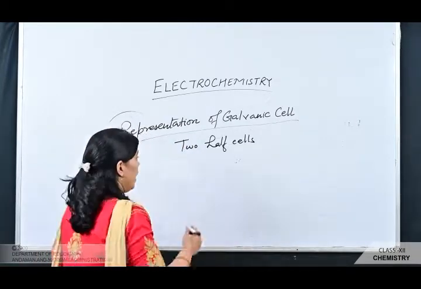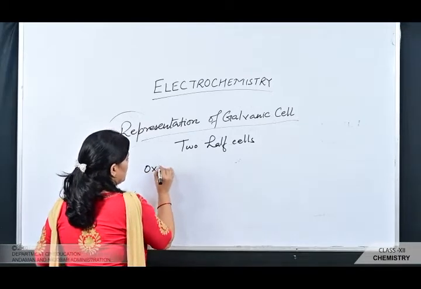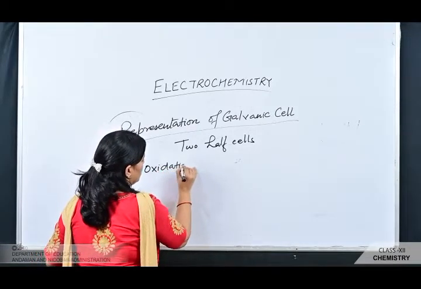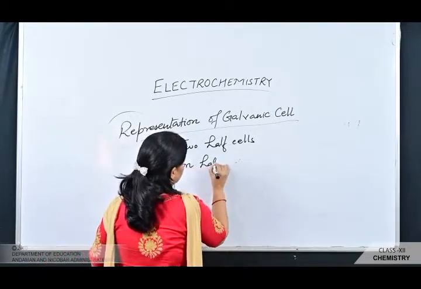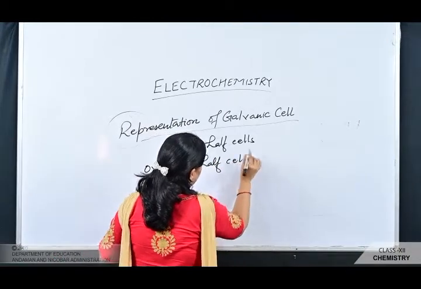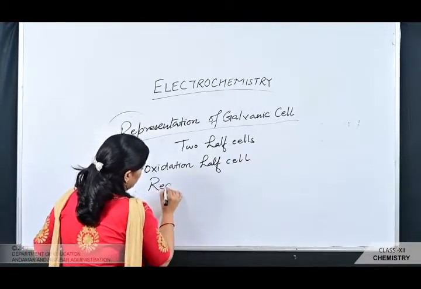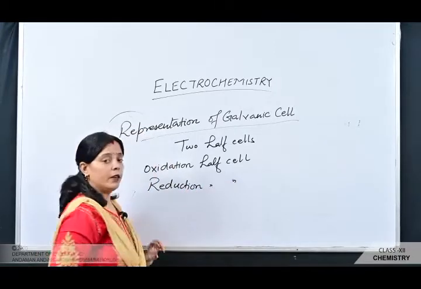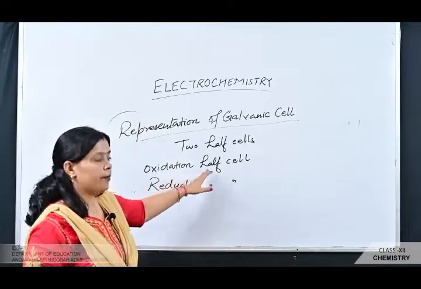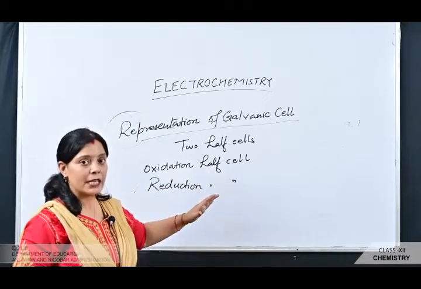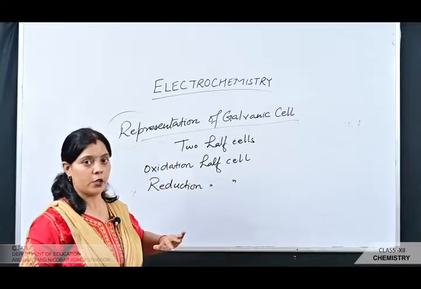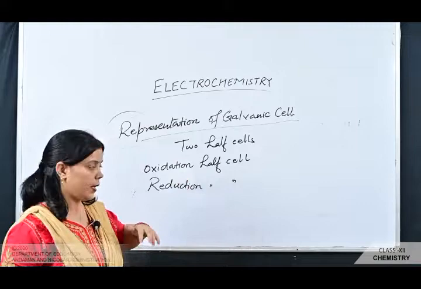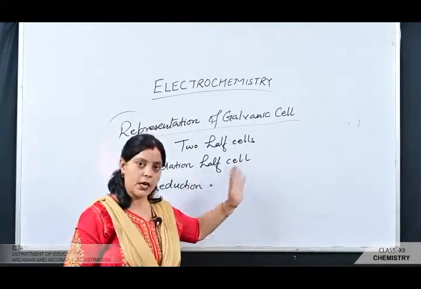So one half cell is named the oxidation half cell, and another is named the reduction half cell. In the case of the Daniell cell, the half cell in which the zinc strip is dipped in the zinc sulfate solution, and here the oxidation is taking place, so it is named the oxidation half cell.